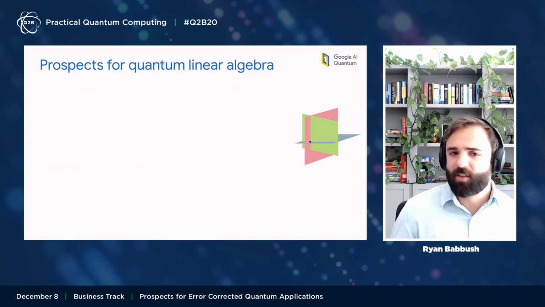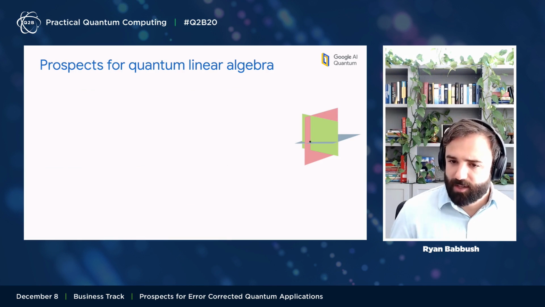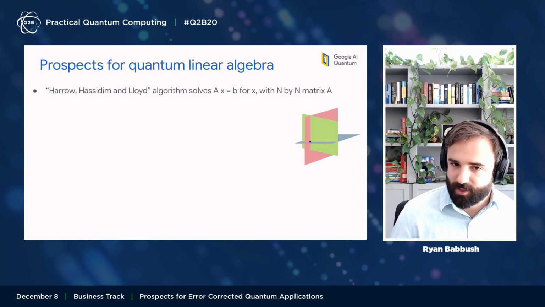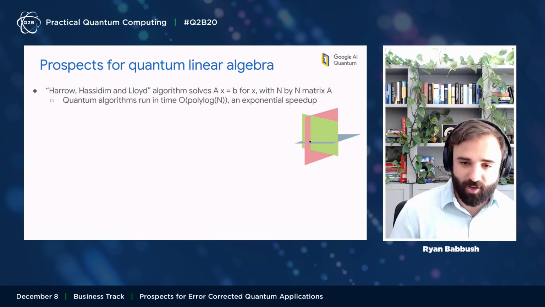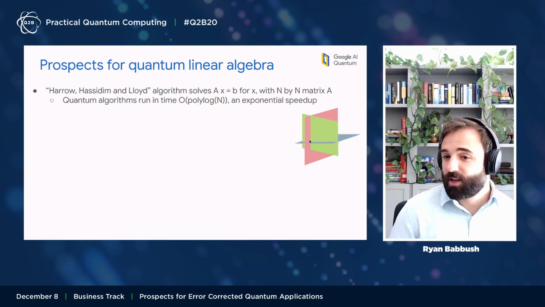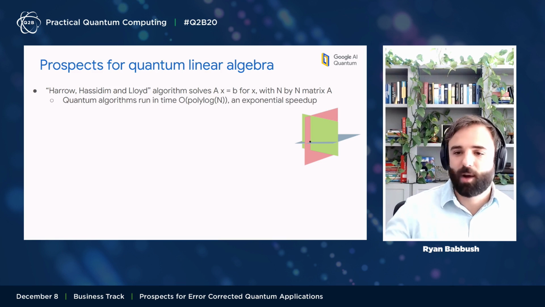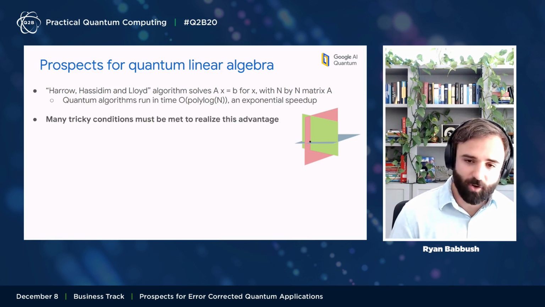So what other algorithms might we be interested in realizing with error correction? Well, linear algebra is a big application of quantum computers. There's the so-called Harrow, Hassidim, and Lloyd algorithm that solves linear systems of equations, Ax equals b for x, for an m by n matrix A. In principle, you can get an exponential speedup over the best classical algorithms here because this takes time that's only polylog n, whereas it must take time polynomial in n on a classical computer.